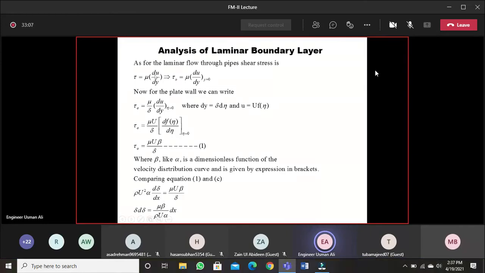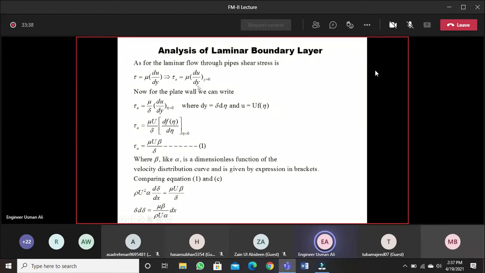Now if you want to write this same equation for the area near the boundary of the pipe, or near the wall of the pipe, then tau becomes tau naught, the boundary shear stress near the boundary of the pipe. Tau naught is mu du over dy, and y is approaching 0, because y is the distance from the wall of the pipe towards the center.